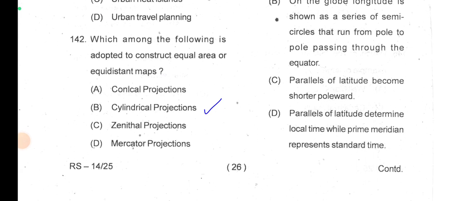Which one of the following is adopted to construct equal area or equidistant projection? That is cylindrical projection. So do read about the projections. I am also reading the NCERT book and I am uploading chapter wise videos, so you can check those too. I think I covered latitude, longitude, then projections also, so you can check the videos.